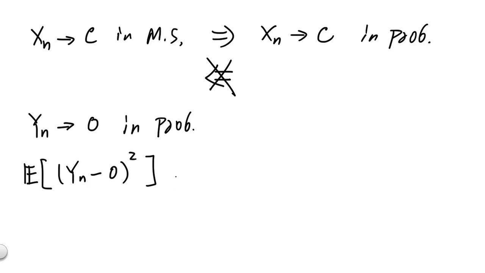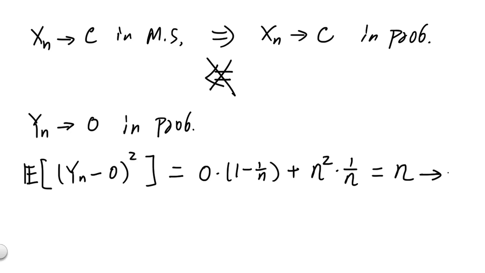The value of this can be computed easily: it is 0 if Yn is equal to 0, with probability 1 minus 1 over n, plus n squared when Yn takes the value of n, and this happens with probability 1 over n. The whole expression evaluates to n, which blows up to infinity as n goes to infinity.